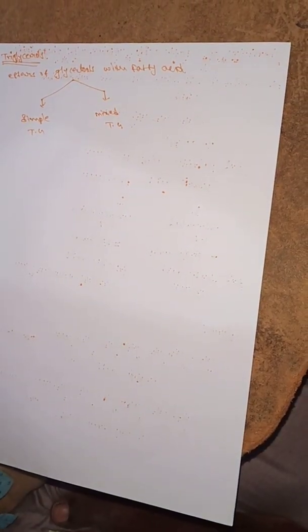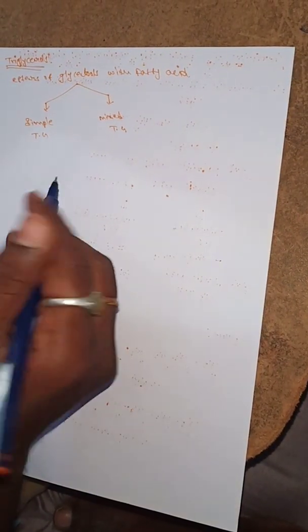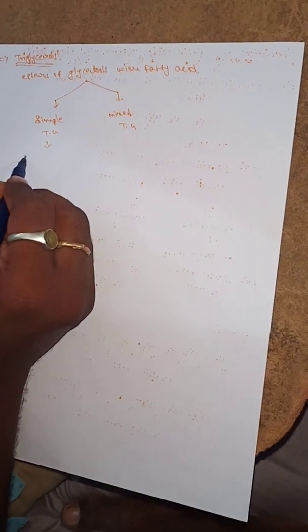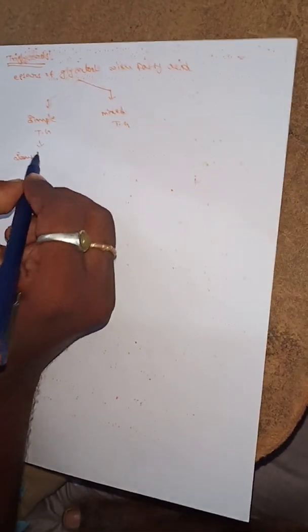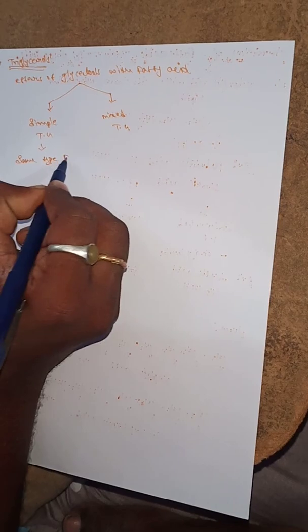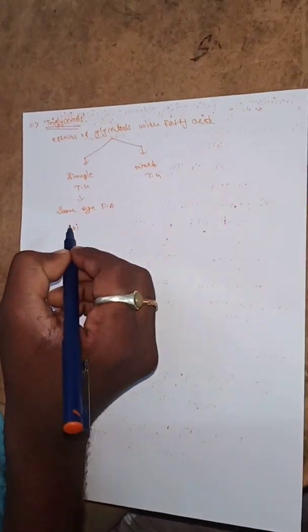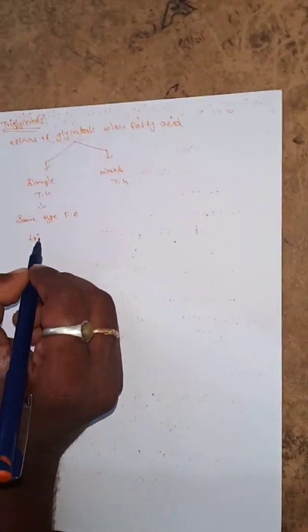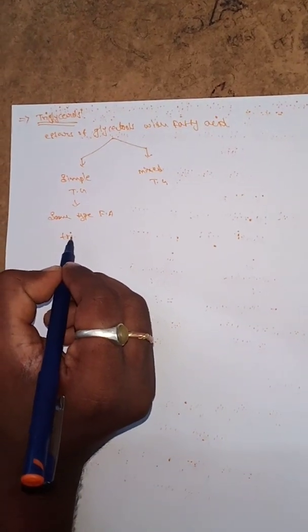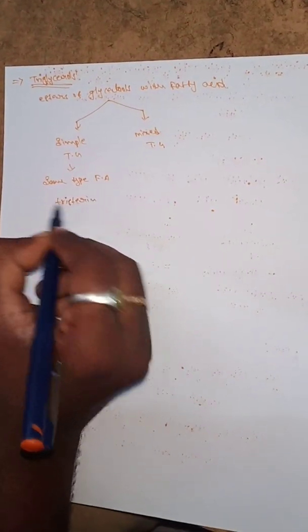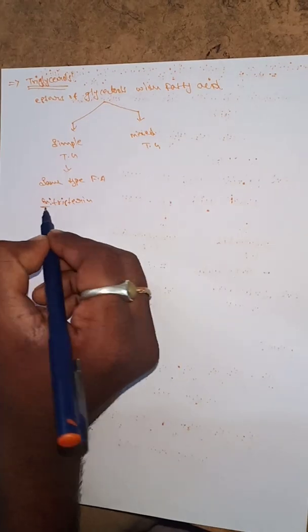Simple triglycerol is defined as one containing the same type of fatty acids. A triglycerol containing the same type of fatty acid is known as a simple triglycerol. An example is tristearin. Tristearin is an example of a simple triglycerol.